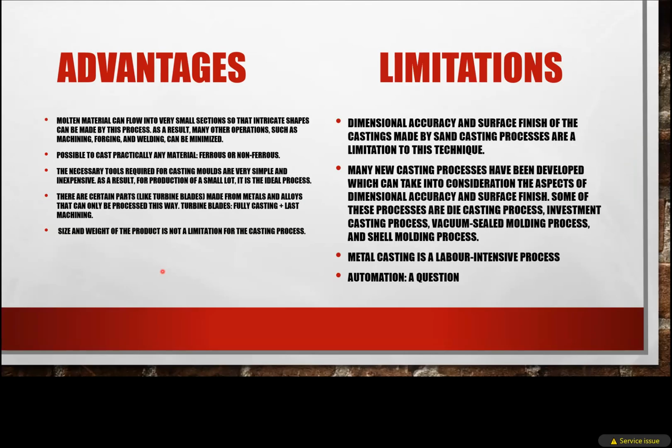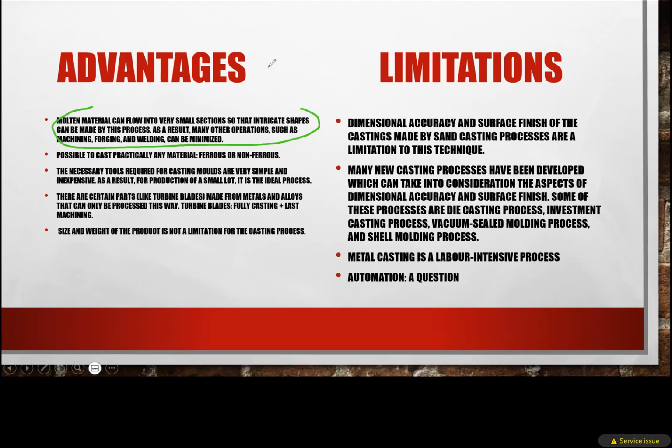Now see what the advantages and limitations of castings are. The advantage here is that molten metal can flow into very small sections, so intricate shapes can be made by this process. As a result, many other operations such as machining, forging and welding can be minimized. So what is the advantage here? The single meaning of this first statement is that intricate shapes can be made.